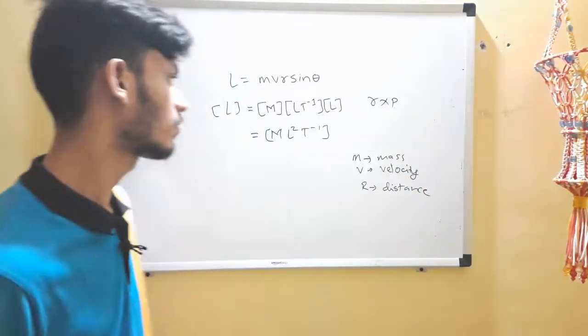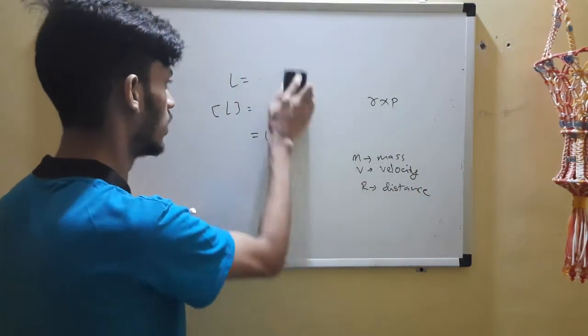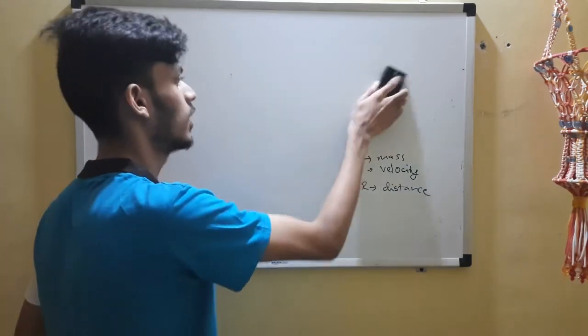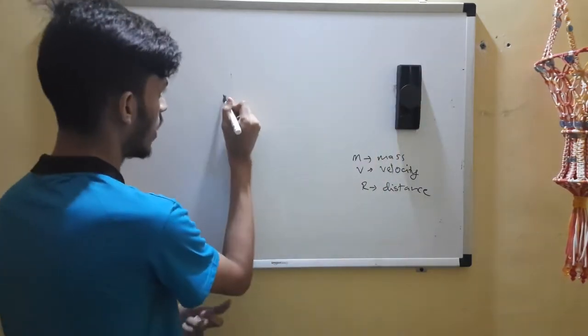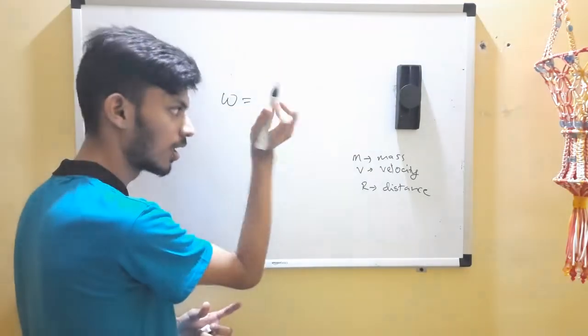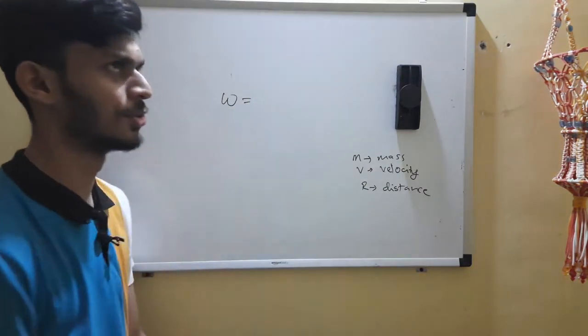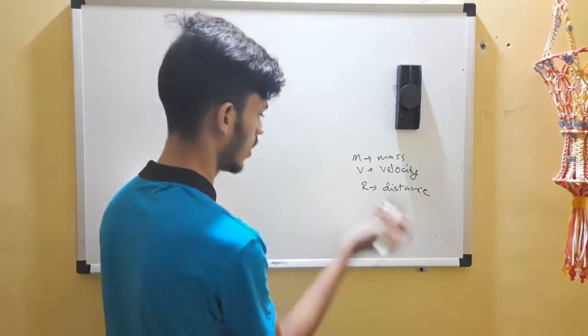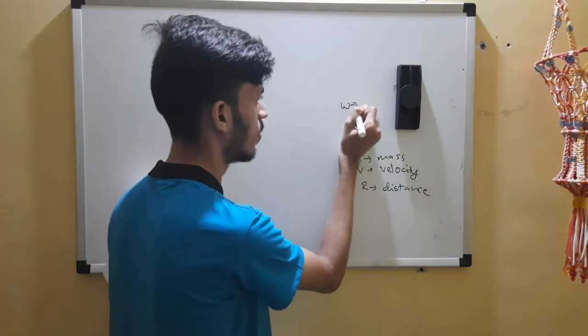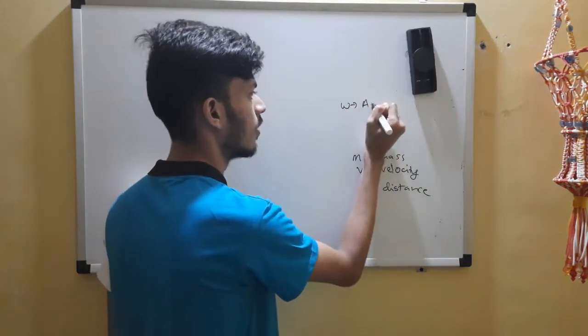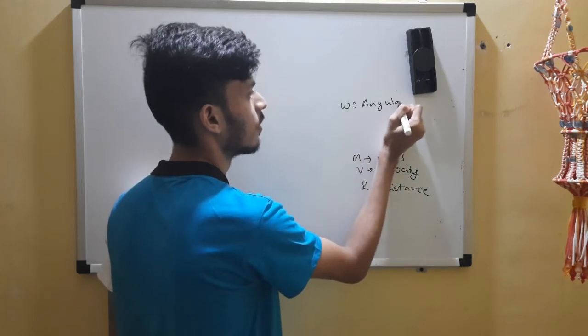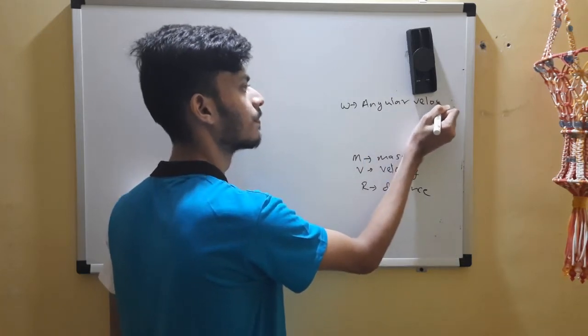Okay, let's go for omega, which is, this is also a Greek letter. We'll say it is angular velocity. Okay, let's write it down. Omega is angular velocity.